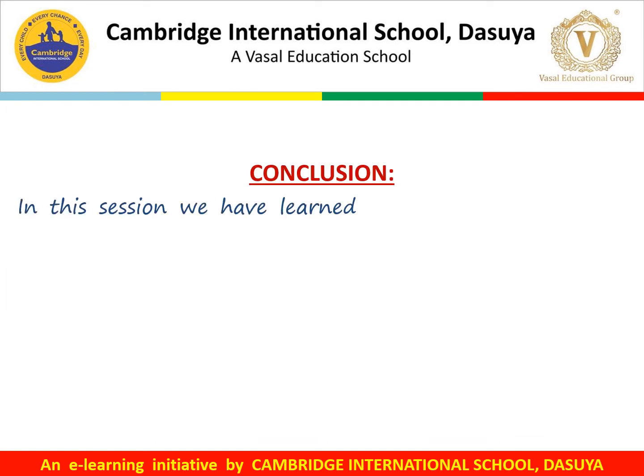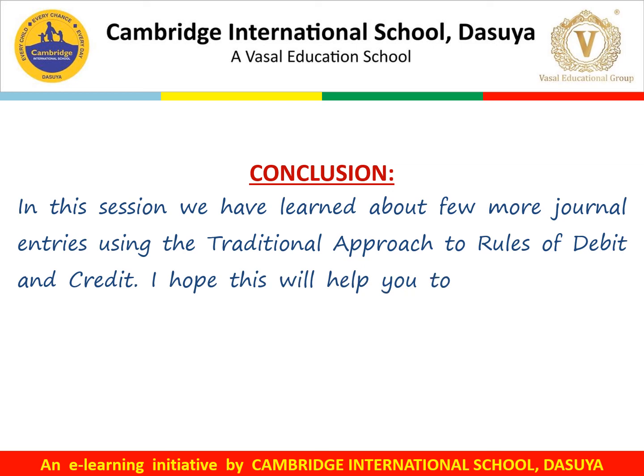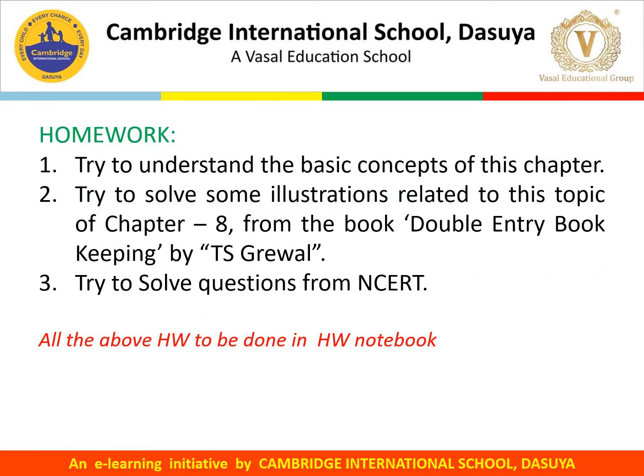In this session, we have learned about few more journal entries using the traditional approach to rules of debit and credit. I hope this will help you to understand the concept of the topic more easily. Now students, try to understand the basic concepts of this chapter once again, and try to solve some illustrations as well as unsolved questions from your book Double Entry Bookkeeping by T.S. Grewal. You can also try to solve some questions from NCERT, but all the questions to be done in your homework notebook.